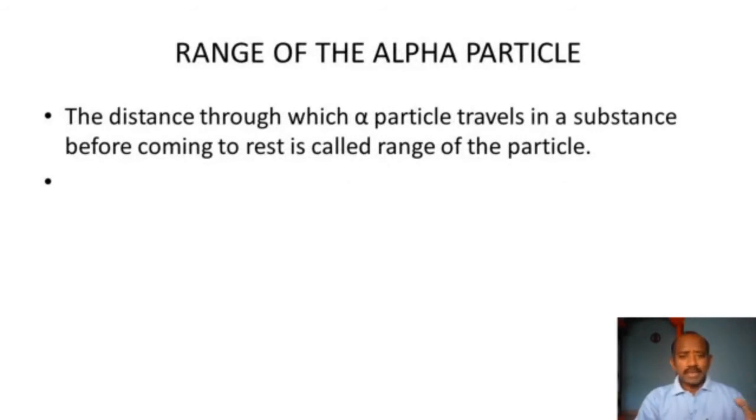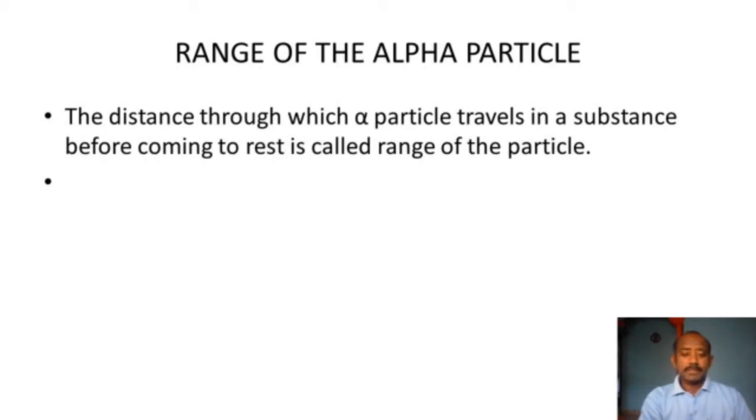And next, what is the range of the alpha particle? Here the range means the distance through which the alpha particle travels in a substance before coming to rest. The range is related to the alpha particle ionizing the gas. When it passes through the gas, it ionizes, and the molecules split up into positive and negative ions. In such cases, how much distance the alpha particle can pass through the gas before coming to rest is known as the range of the particle.